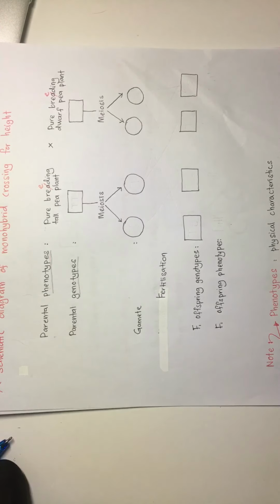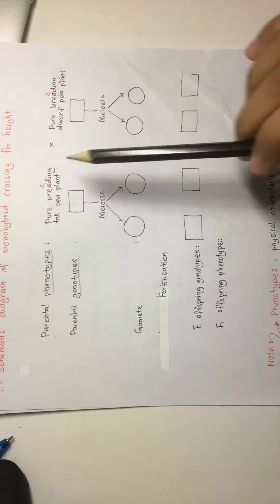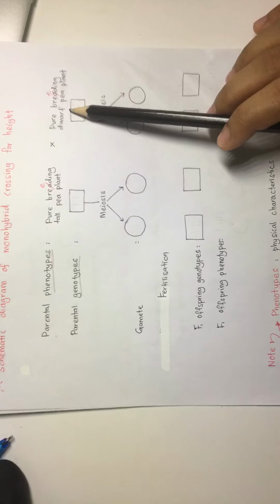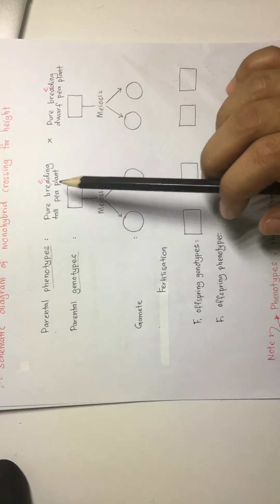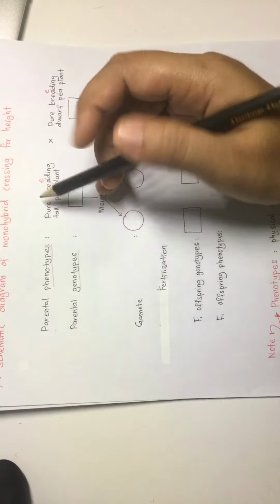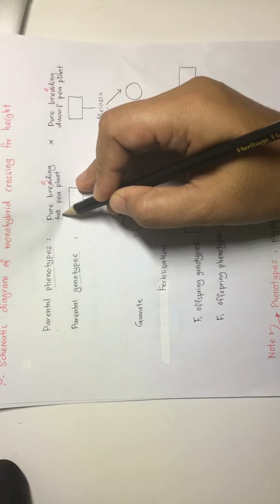For the fertilization process to occur, it involves two parents to get new plants, new offspring. The first parent is tall. This is the phenotype, the physical characteristic.